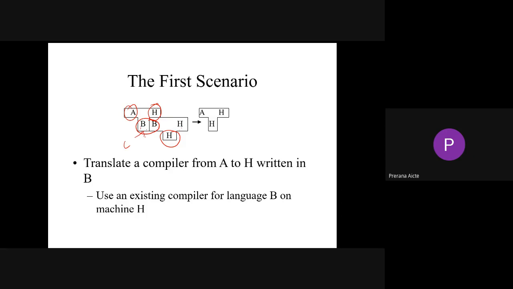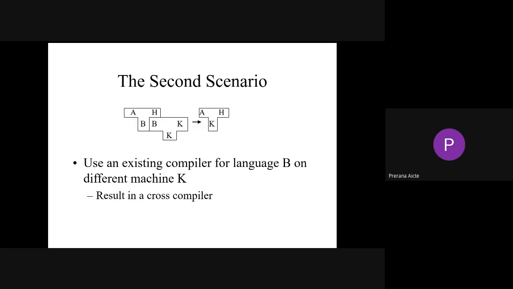Better to remove this common thing, and it will form a thing like this. So H is a compiler which converts A to H. Translate a compiler from A to H, written in B actually. But here, using an existing compiler for a language B, here is H. So that's why instead of B we prefer H. So there's also one like this.